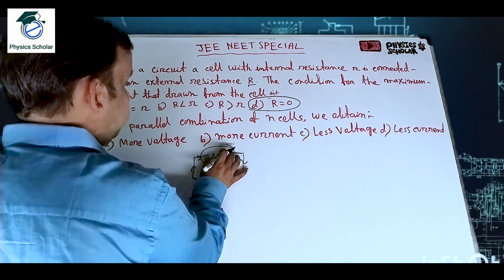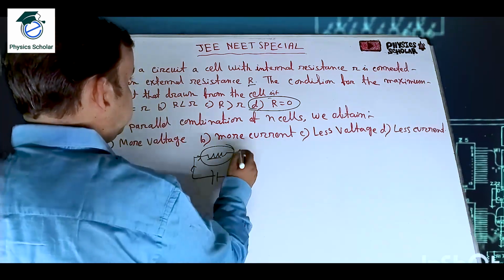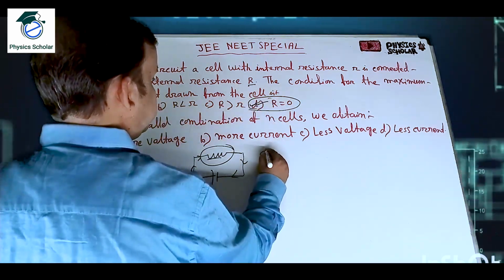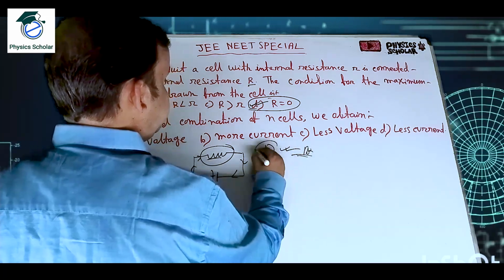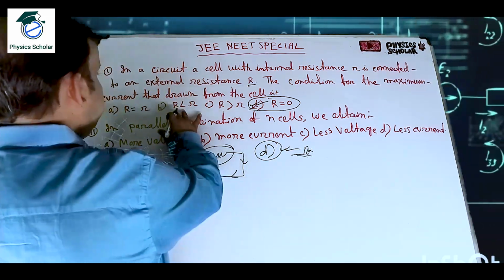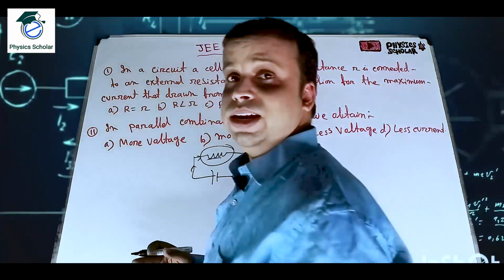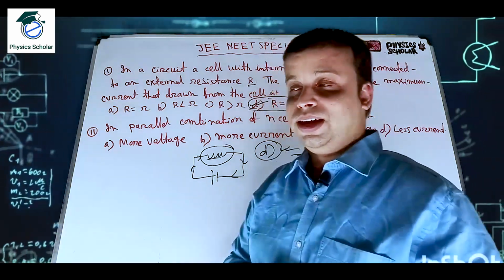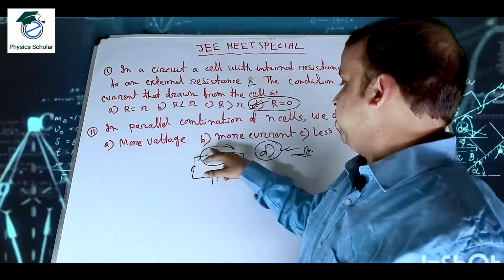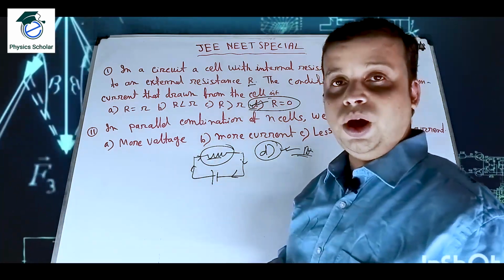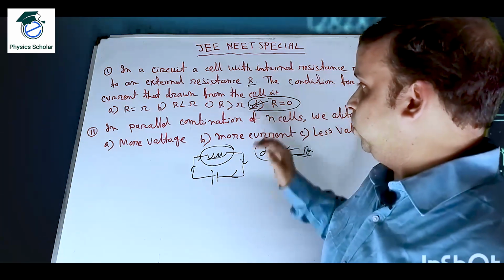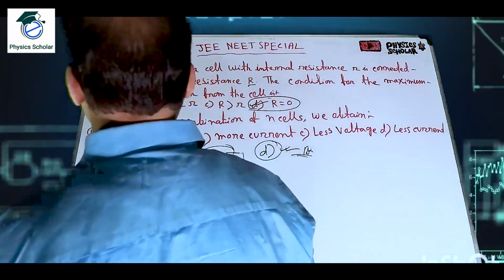That means no voltage drop will be there. So option D will be the correct answer. When the external resistance is 0, the maximum current will flow through the external circuit, and the maximum current will be drawn from the battery. So option D is the correct answer.